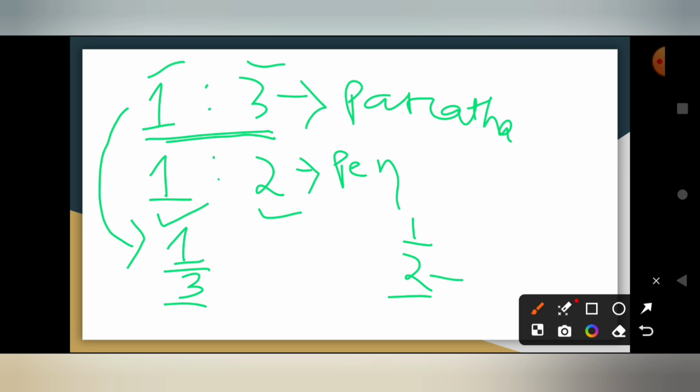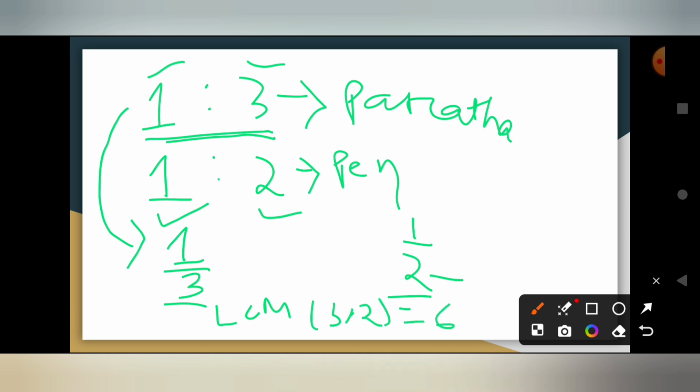So first, to compare the fractions, we have to convert the two fractions into like fractions by equating their denominators. Then only we can compare the numerators and find which fraction is greater. So first let's convert the denominator. We can make the denominator 6, as the LCM of 3 and 2 is 6.